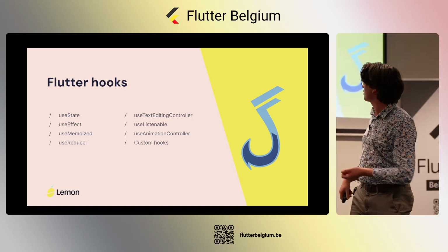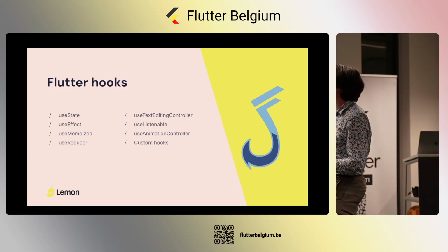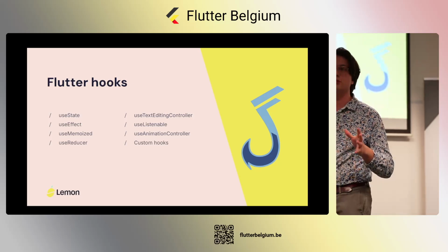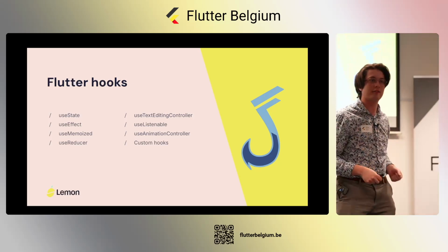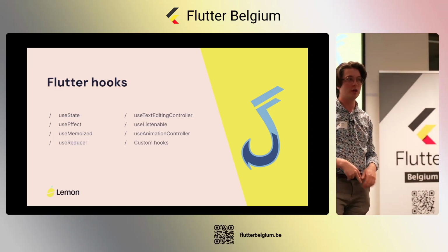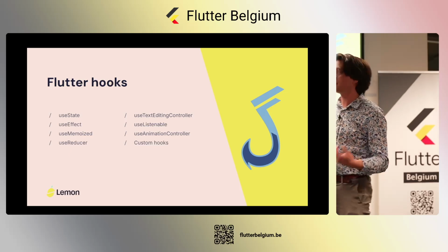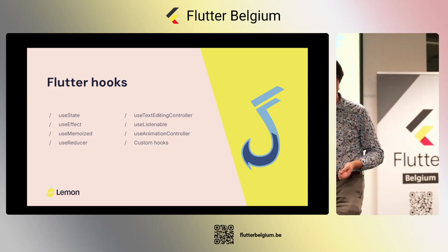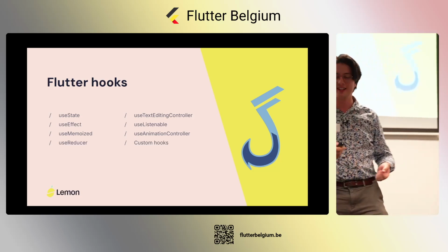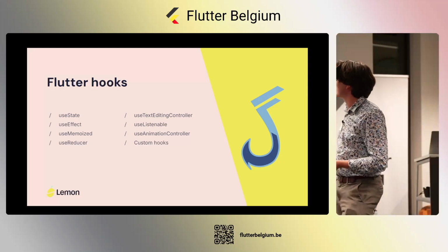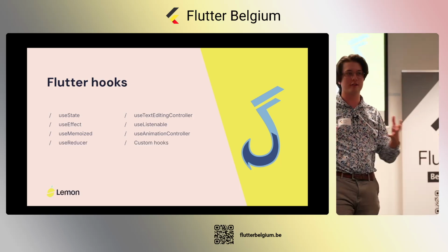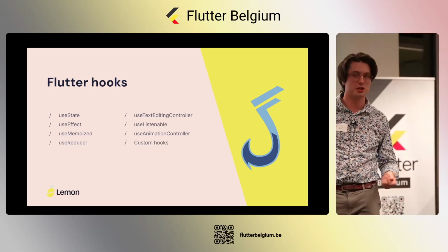But we also have some other hooks, like a text editing controller or a listenable or other scroll controllers, and all these types of controllers. They're also exposed by the Flutter hooks package. For example, if you want to have it memory safe, they are all automatically disposed. You don't have to do anything with it. That's a nice thing about it as well. But there are a lot of functions available to do this functional programming inside of our applications.